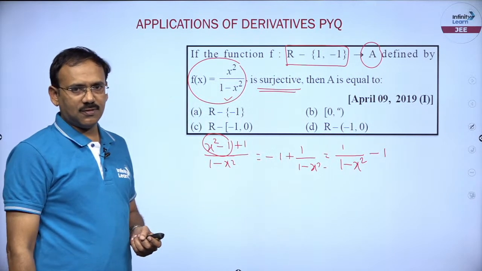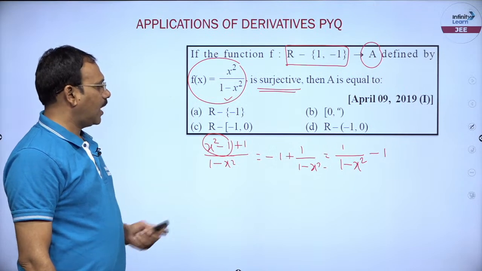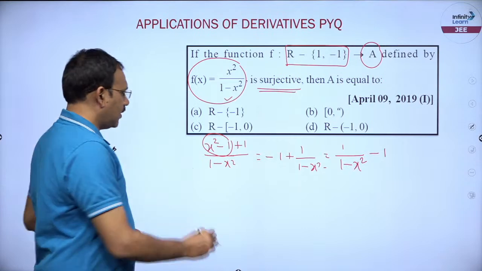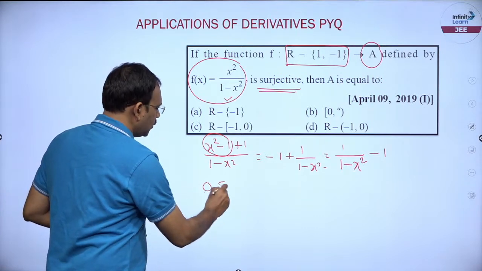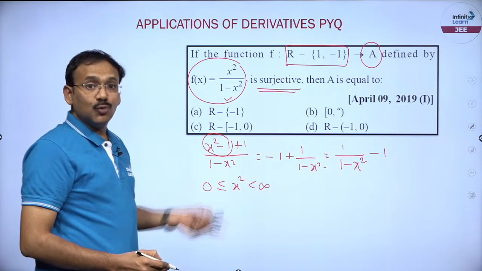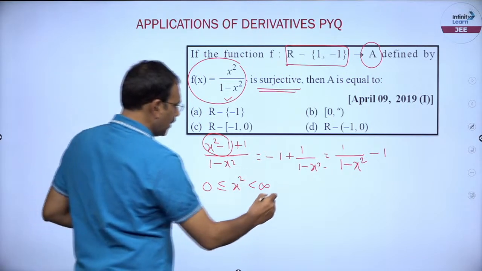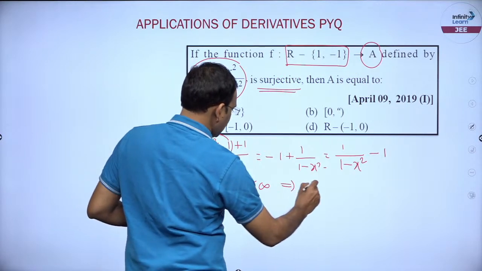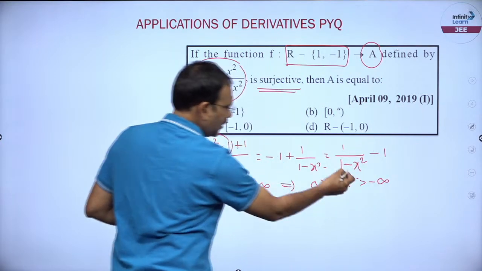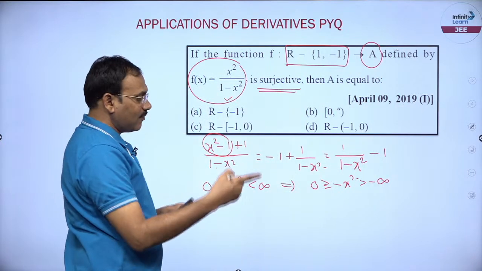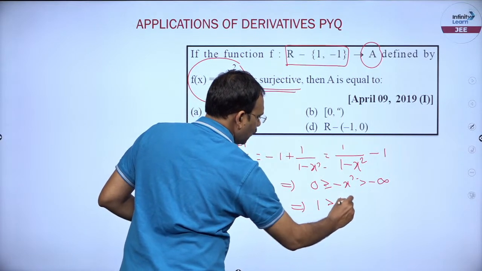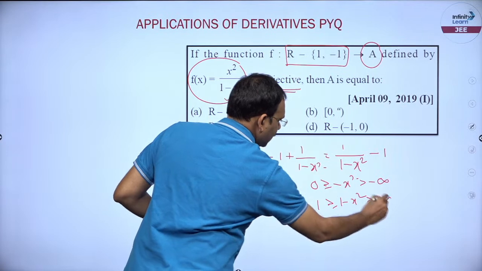This is the function. Now, how to find the range of this? This is not a big deal, you can easily find. You can start from 0 less than or equal to x square less than infinity. You want minus x square, so you can write 0 greater than or equal to minus x square greater than minus infinity. I am starting from here and add 1 on both sides, you will get 1 greater than or equal to 1 minus x square greater than minus infinity.